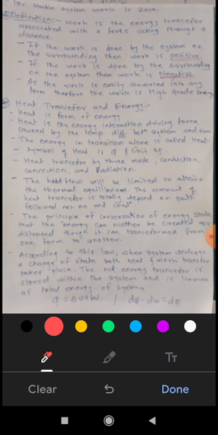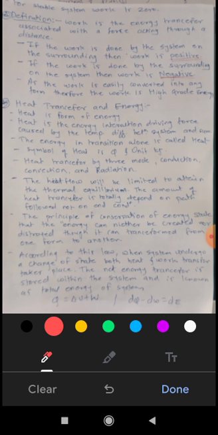Now according to this law, when a system undergoes a change of state, both heat and work transfer take place. The net energy transfer is stored within the system and is known as the total energy of the system.